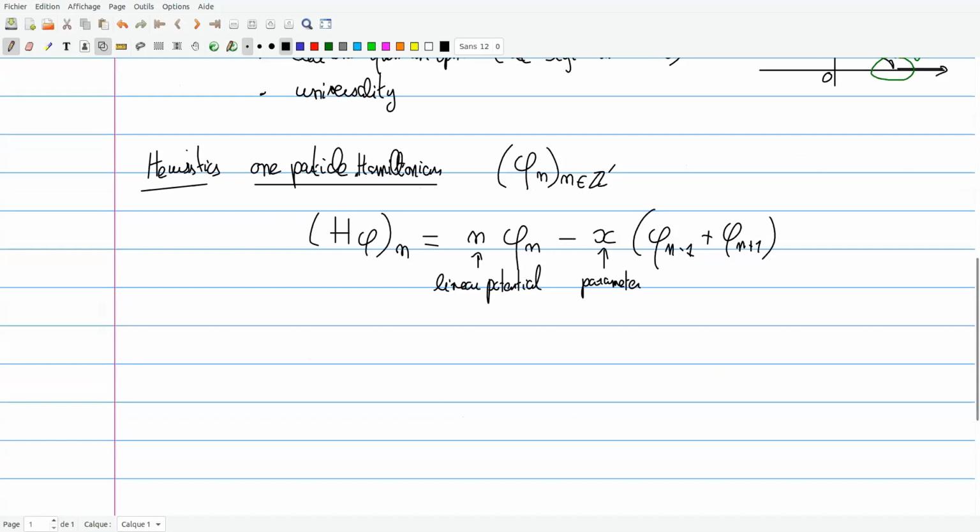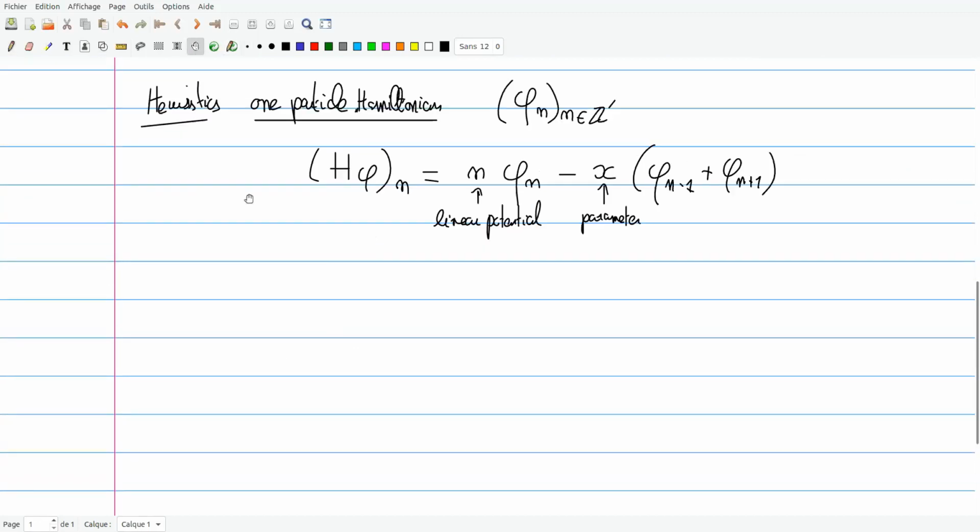But still, if we don't care much about that, we can still find the eigenvectors. And the eigenvectors turn out to be given by Bessel functions.